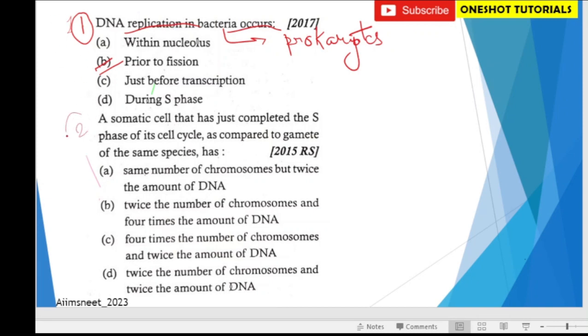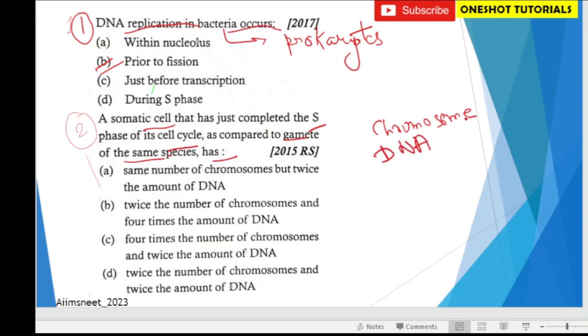Question number 2. The somatic cell has completed S phase of the cell cycle as compared to gametes of the same species has. So they are asking about the number of chromosomes and DNA.